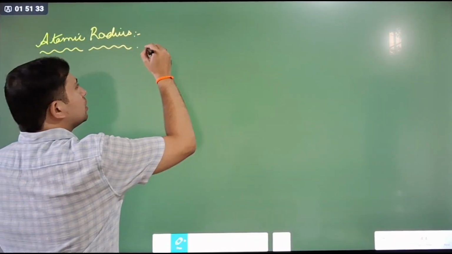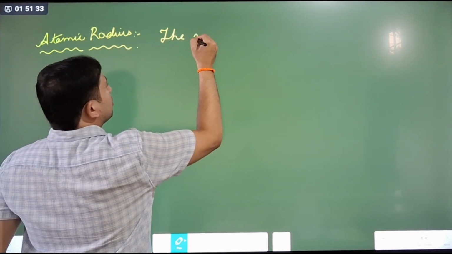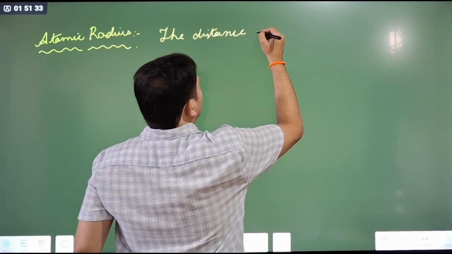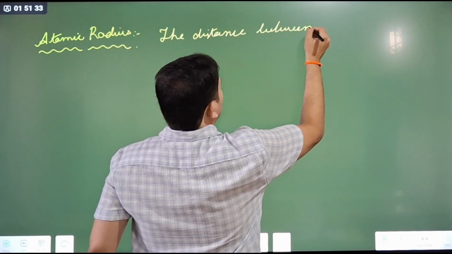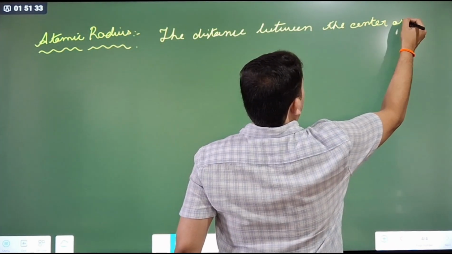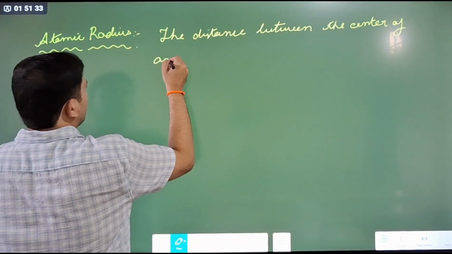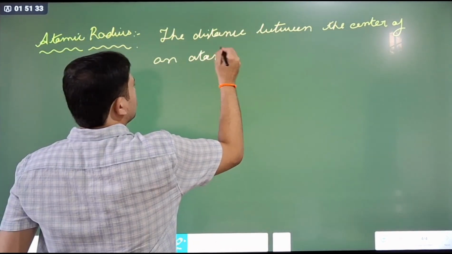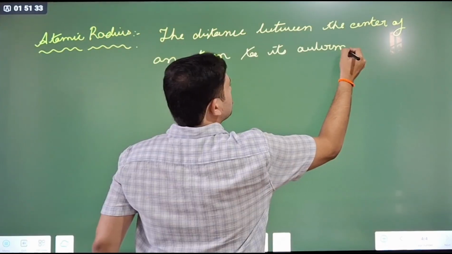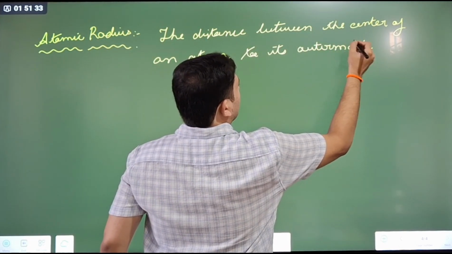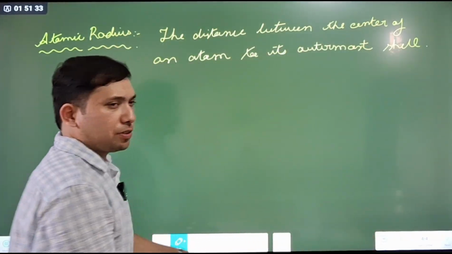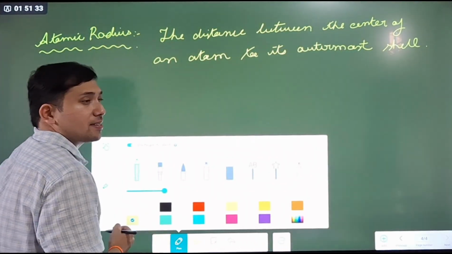It is nothing but the distance between the center of an atom to its outermost shell. If it is difficult to understand, then we can always understand by diagram.